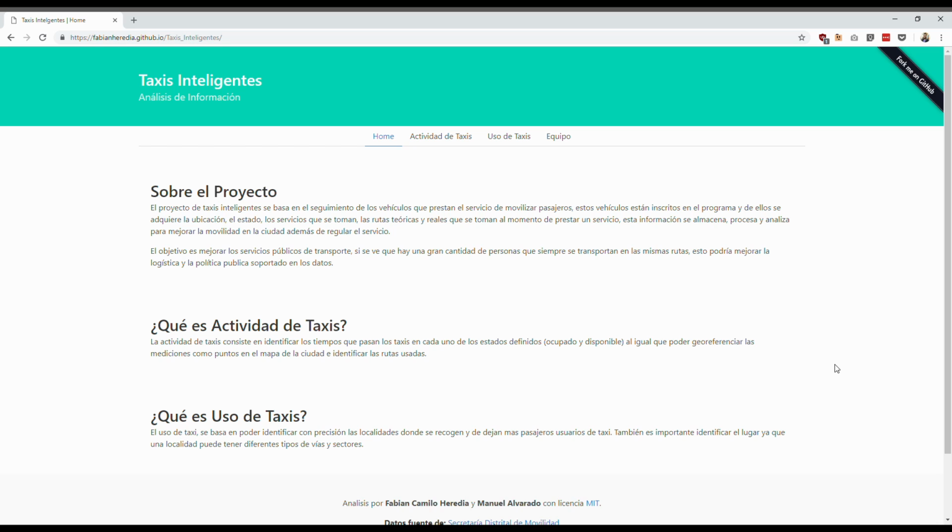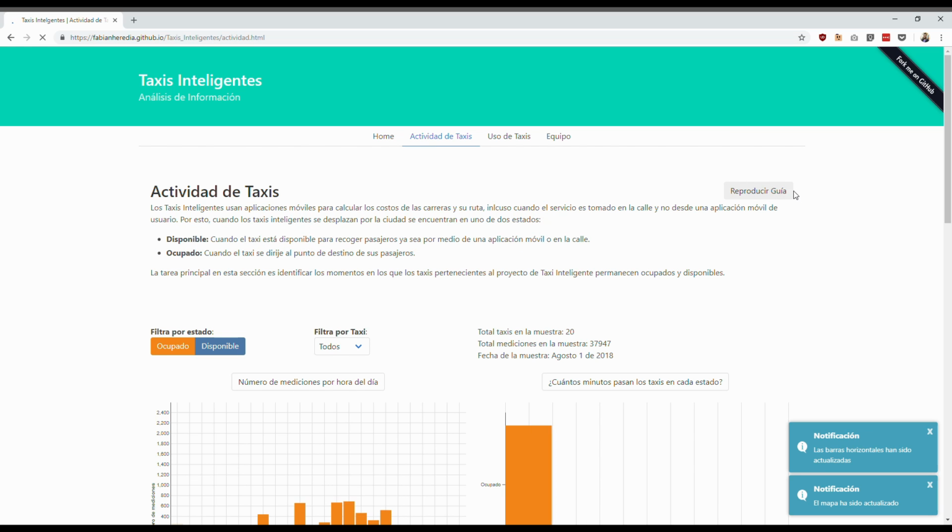Tracked information brings data such as geometrical position, state, theoretical and practical routes, and the implicit information this data brings. Our project is divided into two main sections, each with its own primary task and purpose. First, we have the taxi activity.